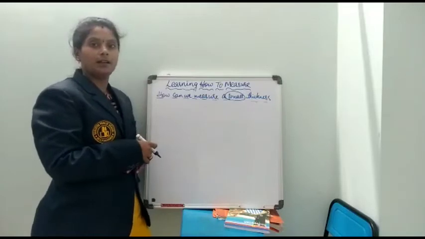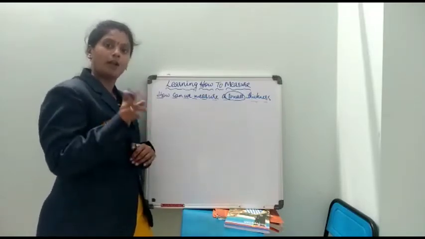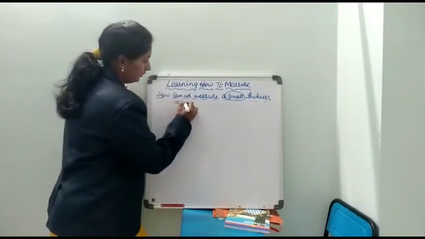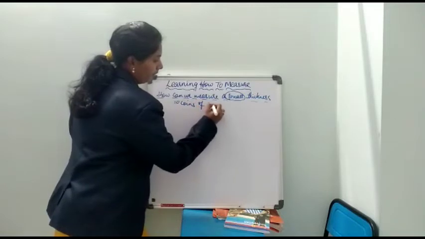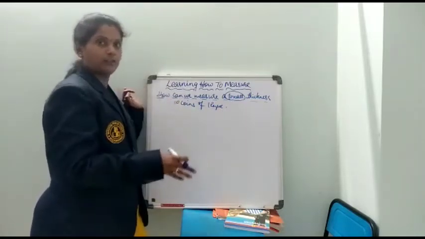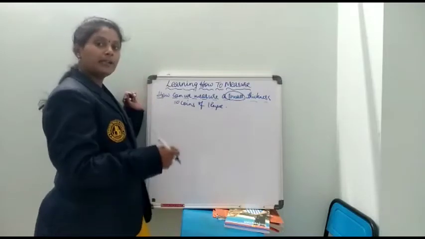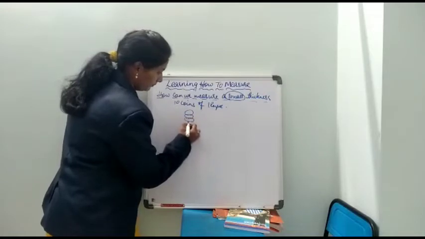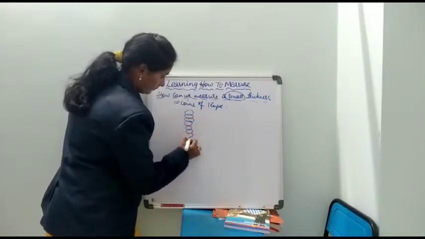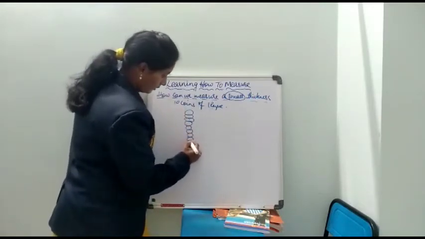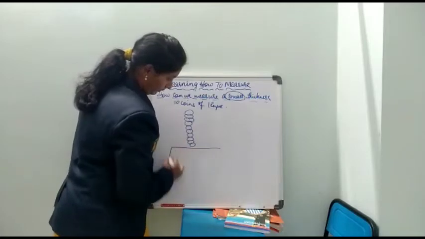For understanding that, take 10 coins of 1 rupee. Same coins, with the same design, you have to take 10 coins and place one over the other in this way. 1, 2, 3, 4, 5, 6, 7, 8, 9, 10 on a table.